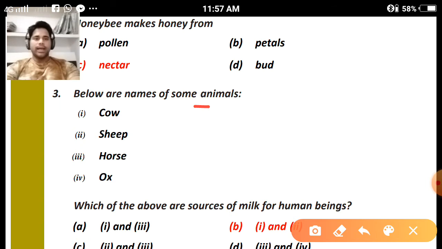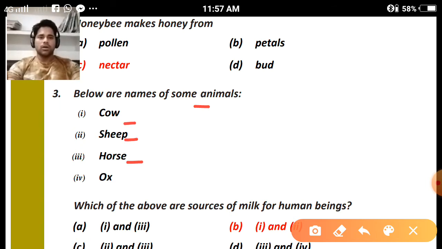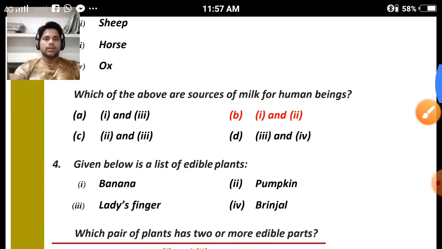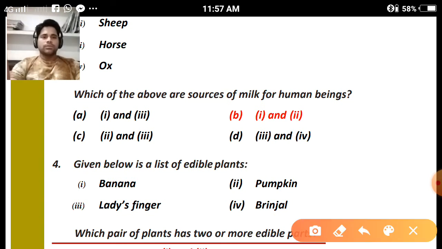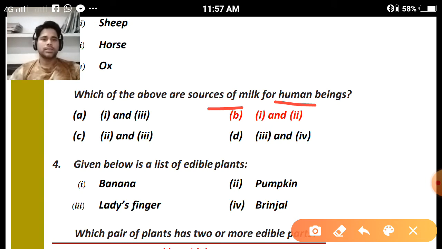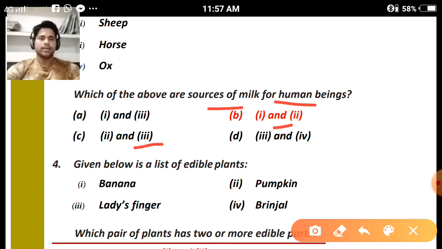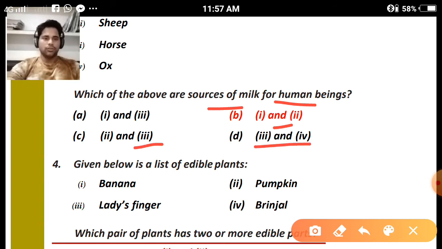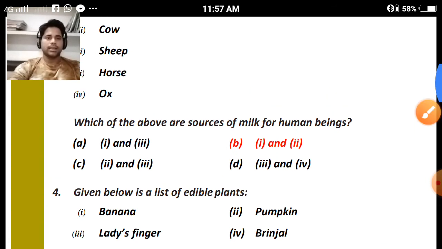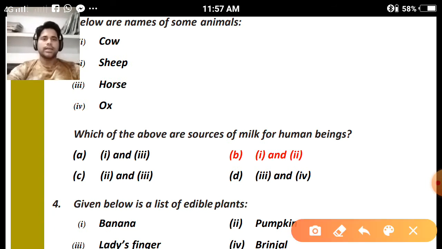Below are names of some animals: cow, sheep, horse, ox. Which of the above are sources of milk for human beings? Option A, first and third. Option B, first and second. Option C, second and third. Option D, third and fourth. So option B is correct, first and second. Cow and sheep produce milk for human beings, whereas such a benefit cannot be seen in horse and ox. Clear?